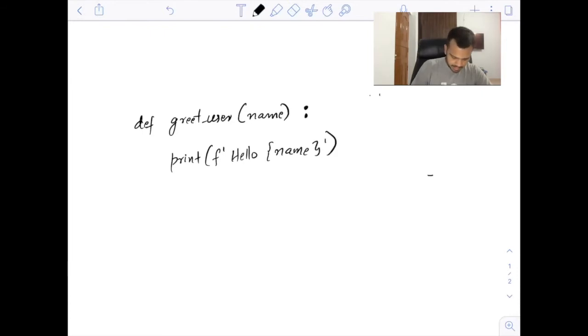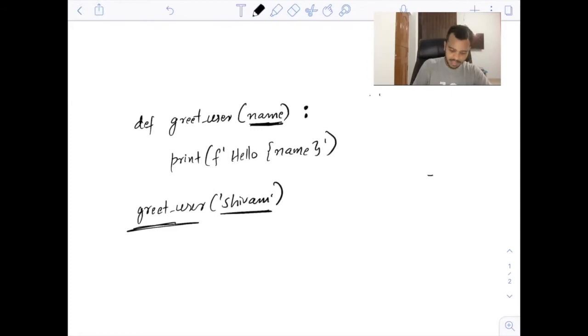And I am calling this function using greet user Shivam. Basically, functions can also take input. They can take multiple inputs, and I will show you how to take multiple inputs after some time. But I am providing only one input, and of course, when you are calling this function, you need to provide the input also. In this case, I have provided the name Shivam. You can provide any other name, and of course, you can do more calls if you want to. You can call it multiple times. Let's say next with the name Anil. Again you can call greet user with another name. You can do this function call multiple times.